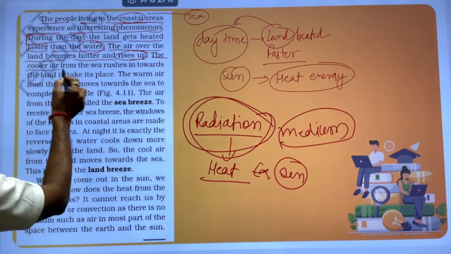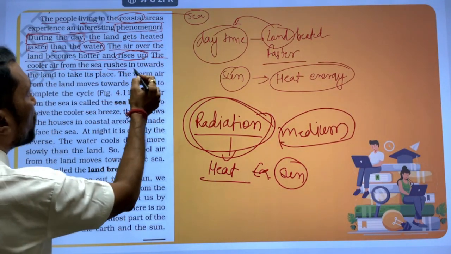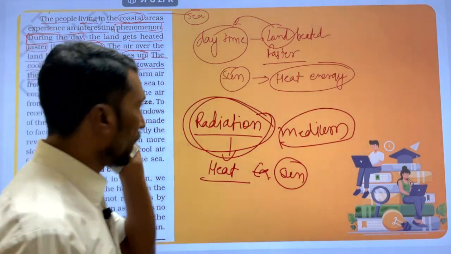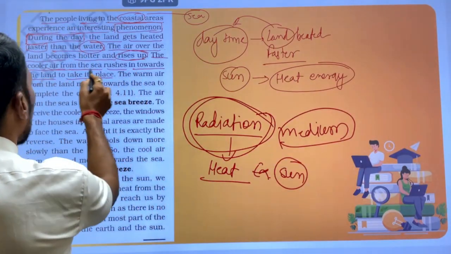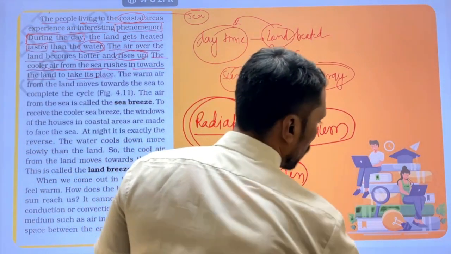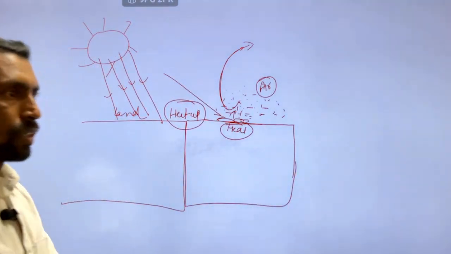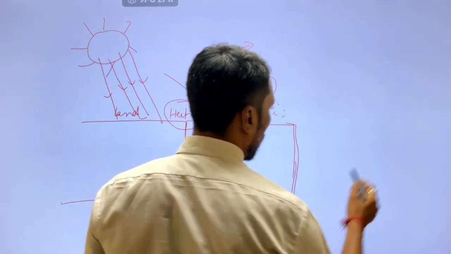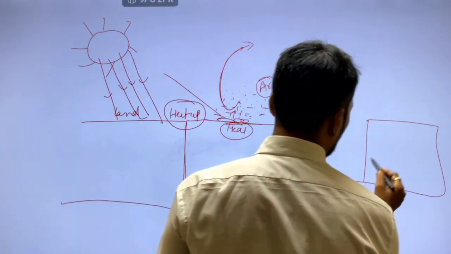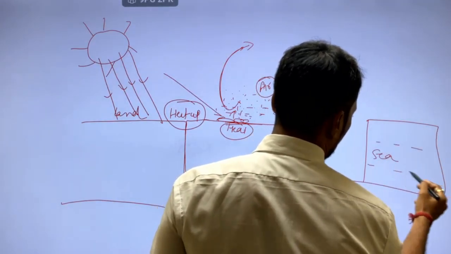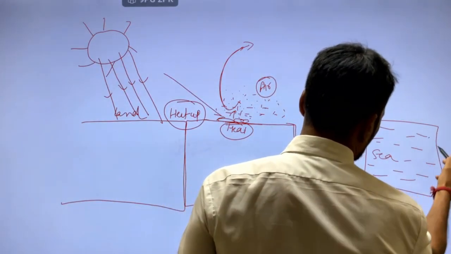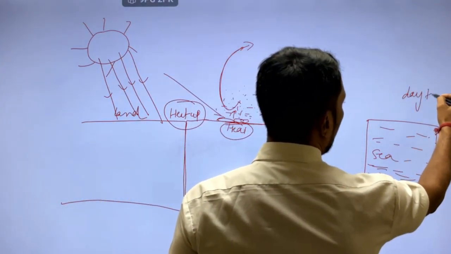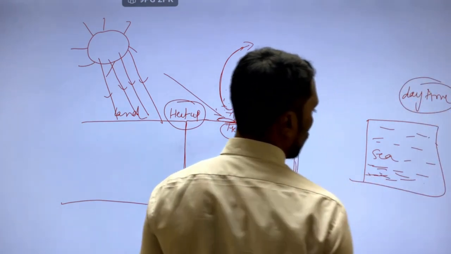The cooler air from the sea rushes in, and the land takes its place. The cooler air from the sea: for example, this is the land part and this is the part of the sea. Here is the sea. In the daytime, the sea is cool.